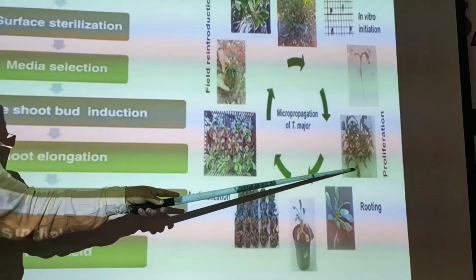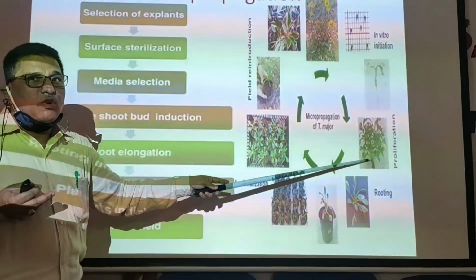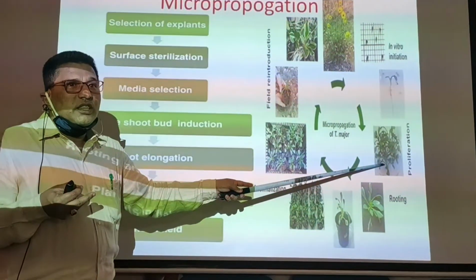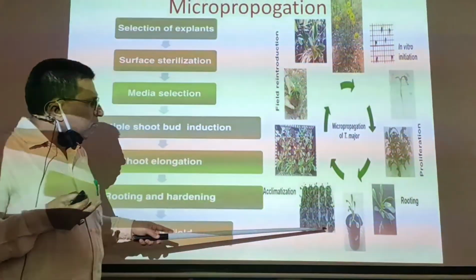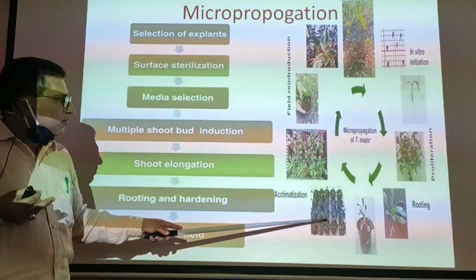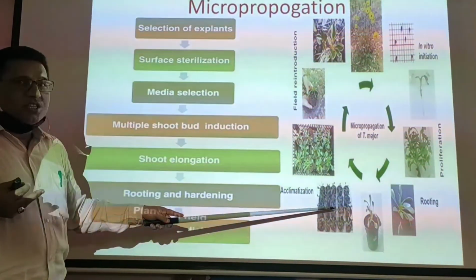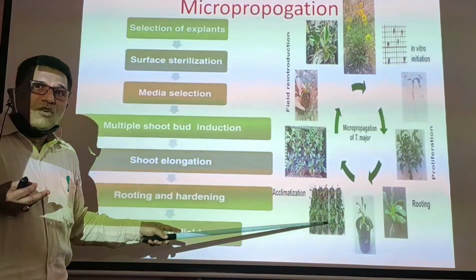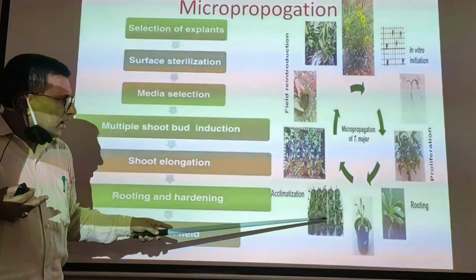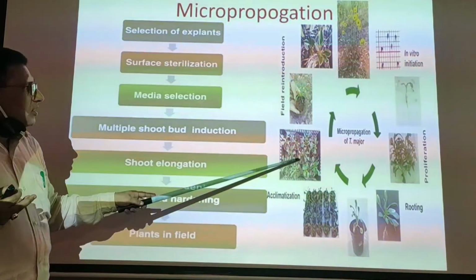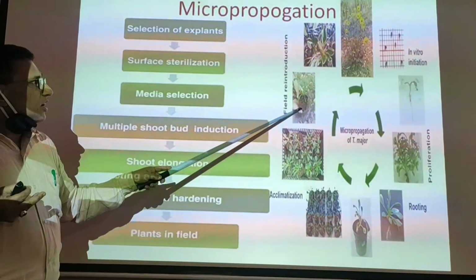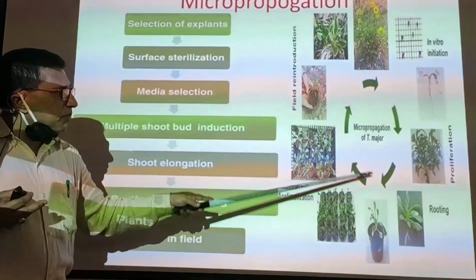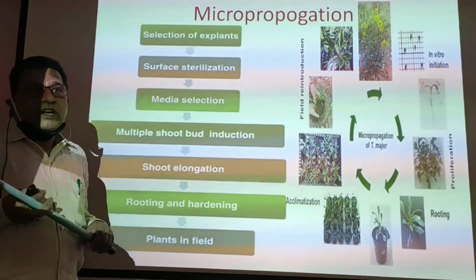Here we induce each plant to produce a good number of shoot buds, so that they differentiate into a number of plants, and all those plants will be subjected to a process called acclimatization or hardening, where we expose the plant to unfavorable conditions gradually, and after acclimatization is over, this plant will be set free so that it can be planted in the crop field. So within a limited period of time, millions of plants can be grown.